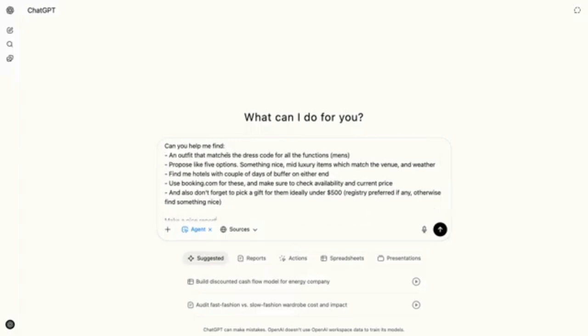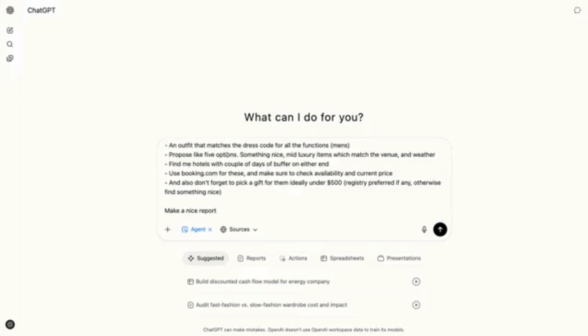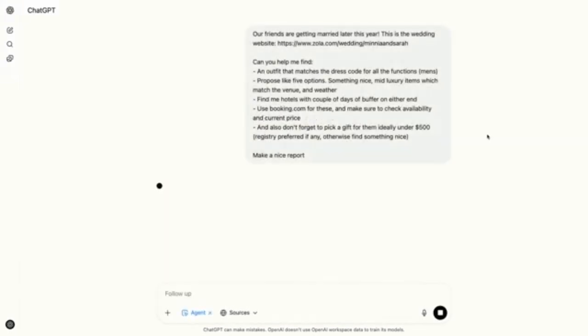But it doesn't just stop there. They're also using deep research, and that's how they're able to go through different types of websites and get a lot of information, to the tune of 40 to 50 to 60 plus websites in a matter of minutes. That's a lot that a human wouldn't be able to do, especially not that fast.